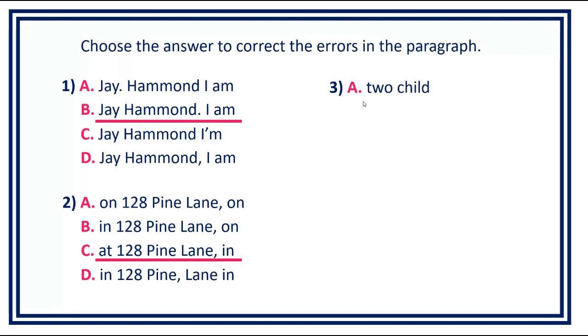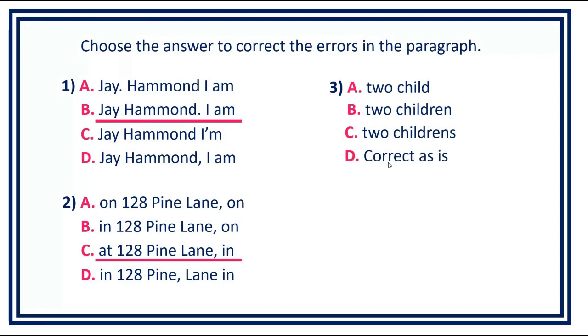Number 3. A. 2 child. B. 2 children. C. 2 children's. D. Correct as is. Answer is letter B. 2 children.